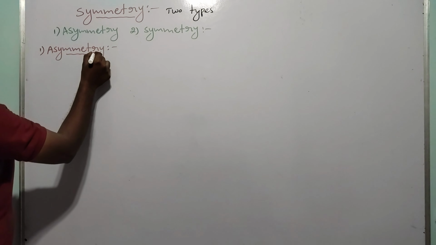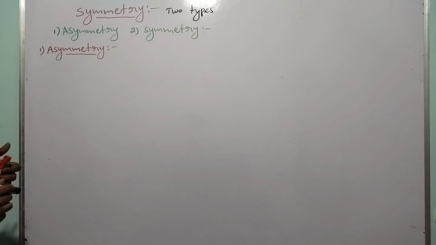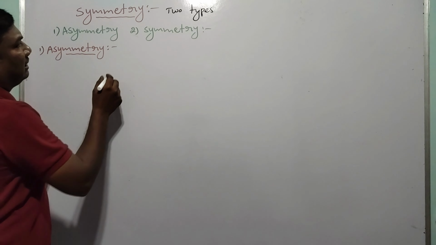Asymmetry means the organism does not cut into two equal parts through the central axis.